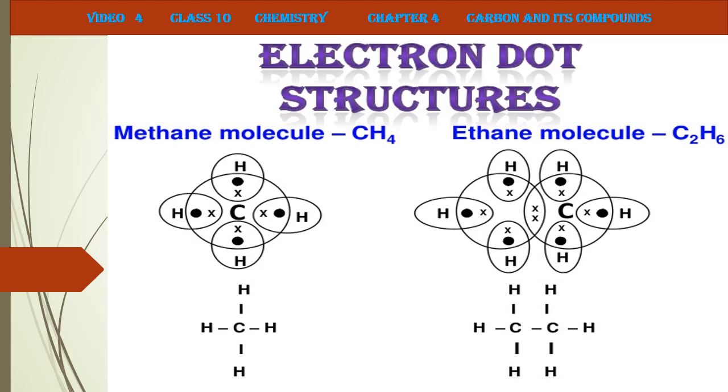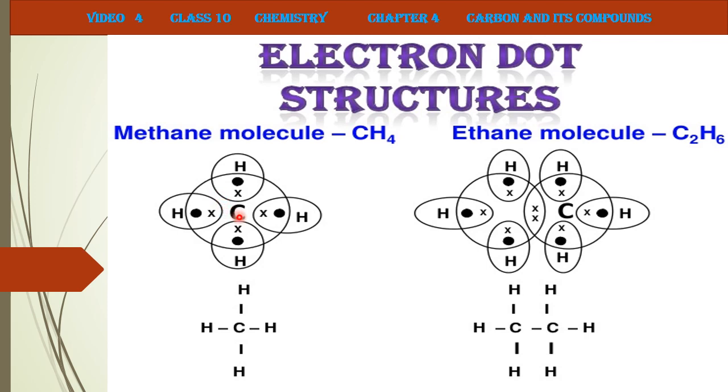Now, in continuation with what we have learned in video 3, we are coming to the next part, electron dot structures. We have already explained the methane molecule CH4, with one carbon and four hydrogen atoms. It is an example of a single covalent bond.